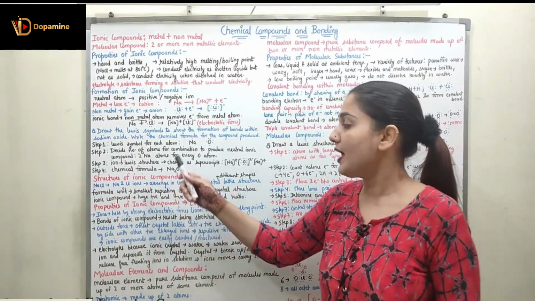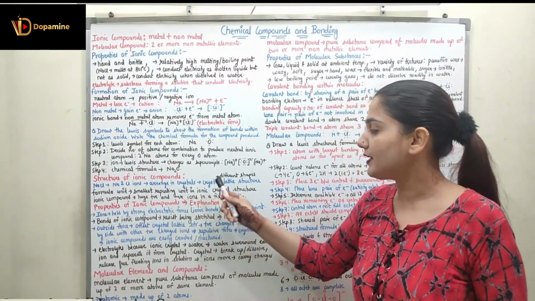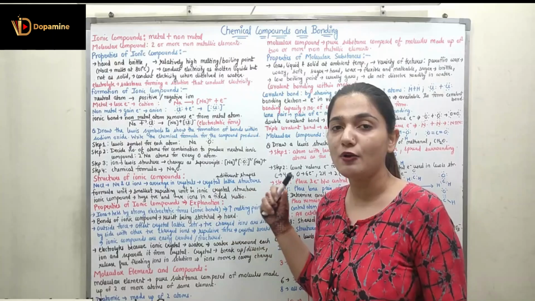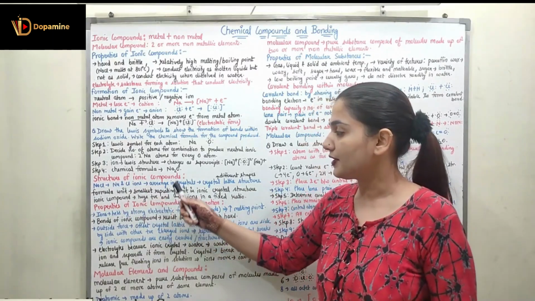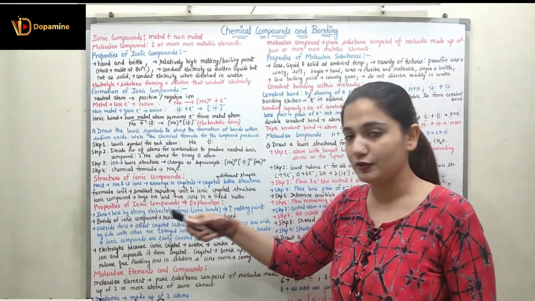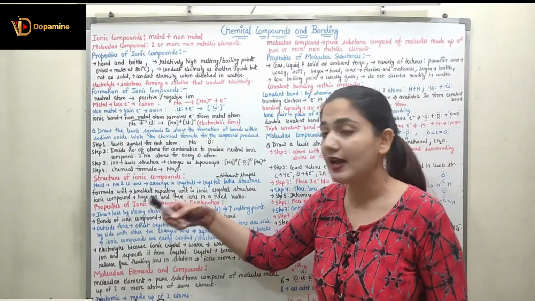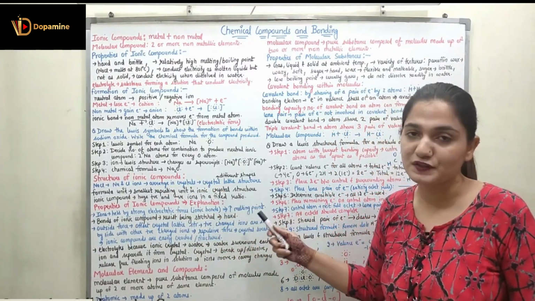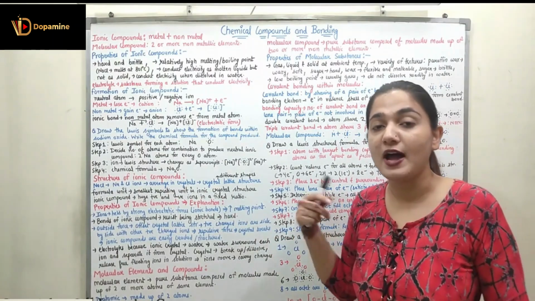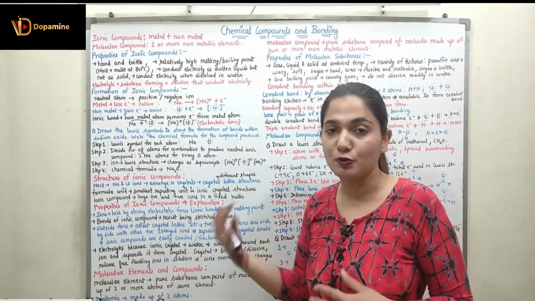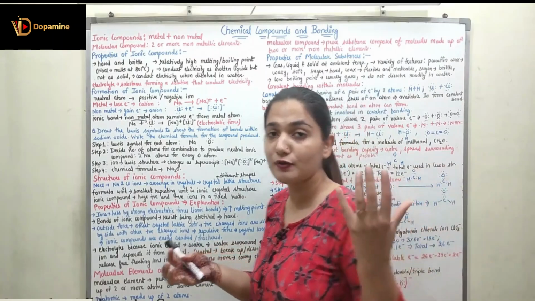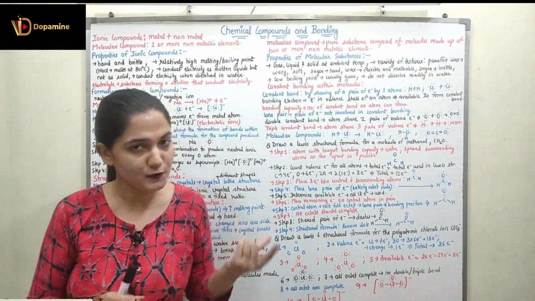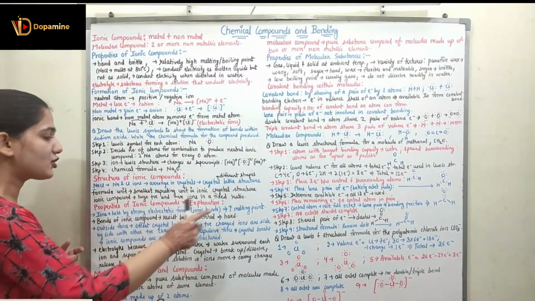Coming to the formula unit. What is the formula unit? It is the smallest repeating unit in the ionic crystal structure. The smallest unit which repeats throughout the structure is the formula unit. Now coming to the ionic compound. An ionic compound has, as I already told you, huge numbers of positive and negative ions in a fixed ratio. If I have a lot of sodium ions, I will have a lot of chloride ions, but their ratio will be fixed. Their ratio would be 1:1 for sodium chloride, right? So their ratio is fixed.